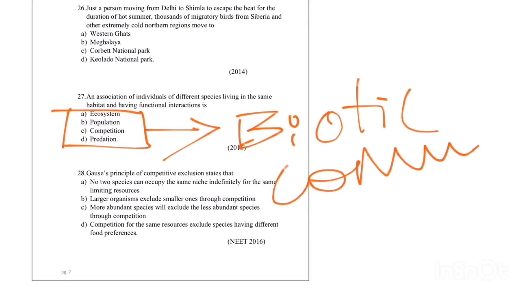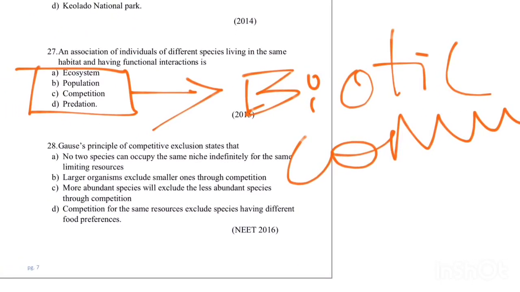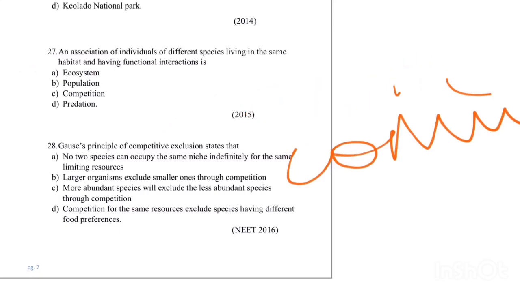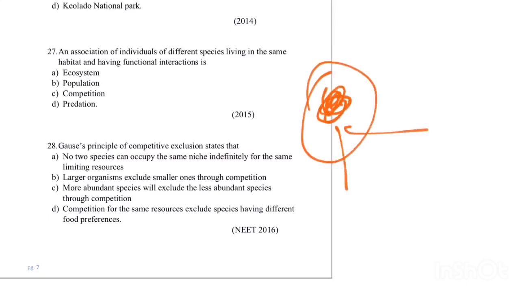Next one is, Gause's principle of competitive exclusion states that... it comes under competition. The Gause principle states that no two organisms competing for the same resource can live together in the same habitat.